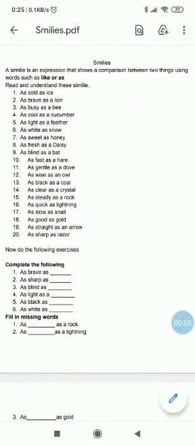Good morning, class 4. Today we will do one worksheet on similes.